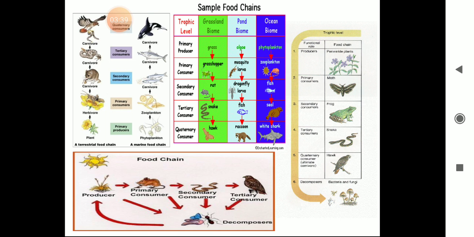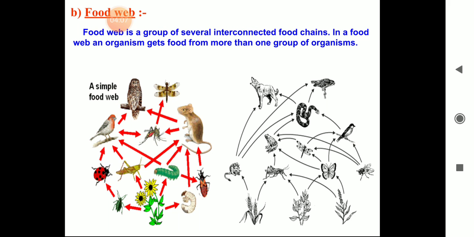You can check. Producers will be eaten by primary consumers, which will be eaten by secondary consumers, which will be eaten by tertiary consumers, and all are decomposed back into the soil by decomposers. And the decomposers will convert them into inorganic material which will go into the soil, and from the soil again the plants will take them and producers will be formed. When various food chains are interconnected with each other, then we get a food web. In a food web, an organism gets food from more than one group of organisms.